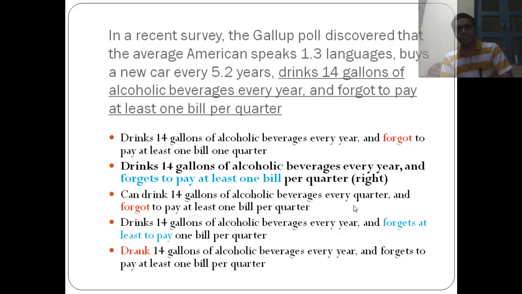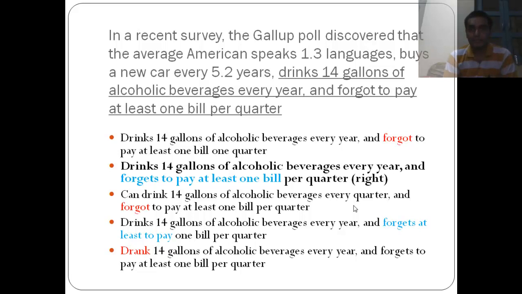Okay, so let's look at some of the options and find out what were the problems they were having. In the stem sentence, we did not like "and forgot to pay", so of course this is not the way. "Drinks 14 gallons of alcoholic beverage every year and forgets to pay at least one bill per quarter." Let's keep this for a while. "Can drink 14 gallons of beverage every quarter and forgot to pay."